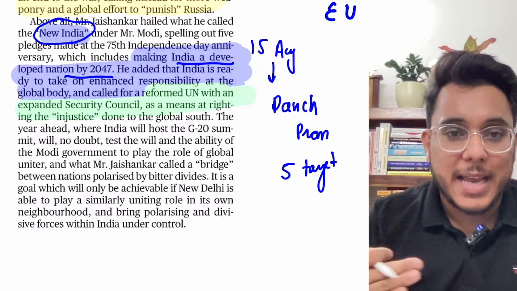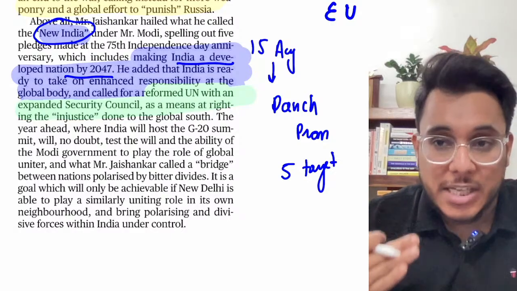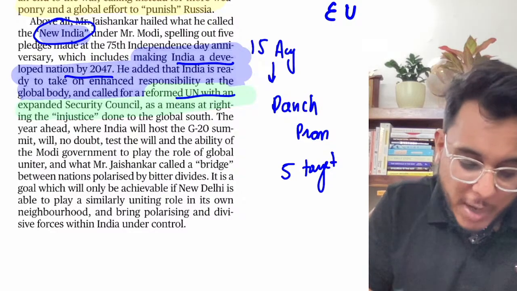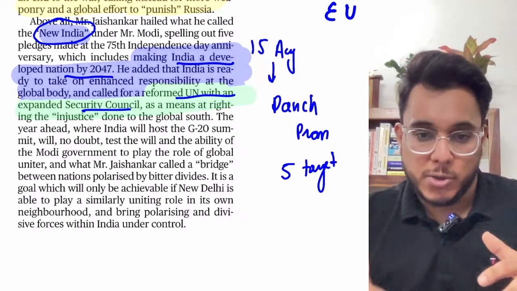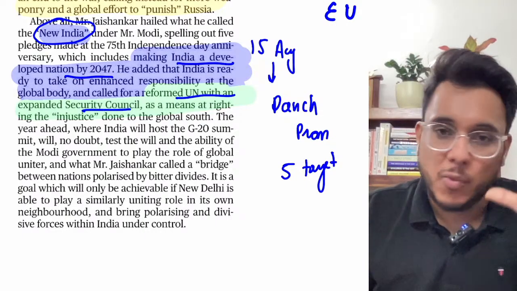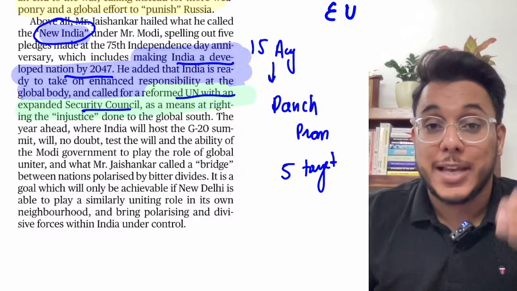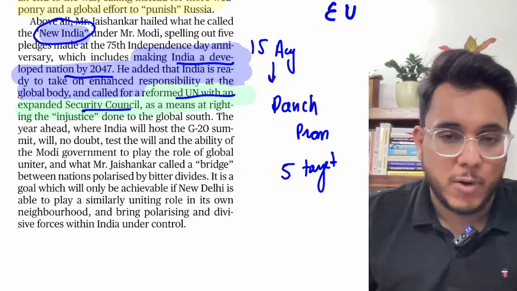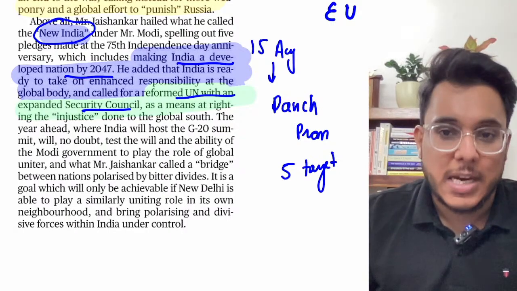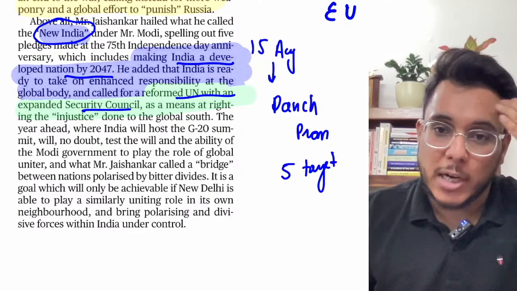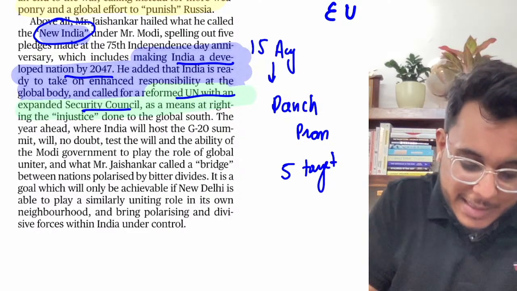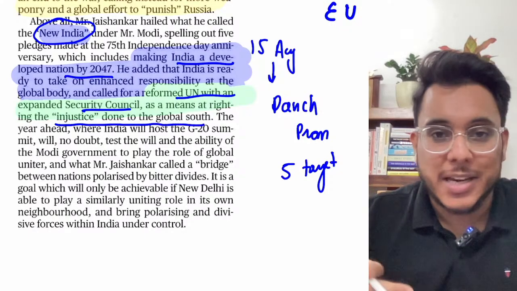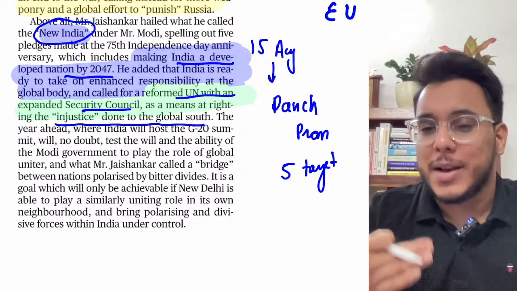Moreover, it has been said that India wants to become a world leader, regional leader, and in that capacity, India has also talked about United Nations Security Council reforms. In the past 2 days, we have seen an article on the UNSC reforms. Yesterday also I gave you entire notes on the UNSC reforms. On Saturday, we also discussed the UNSC reforms. So, the Minister of External Affairs has talked about the UNSC reforms and has said that there is injustice that has been done to the Global South. Okay. So, Global South, these are majorly the developing countries.